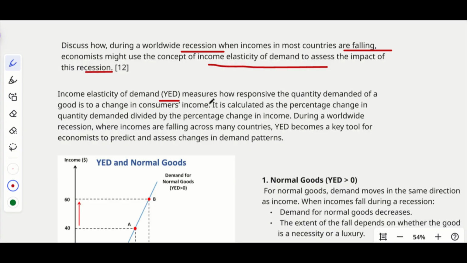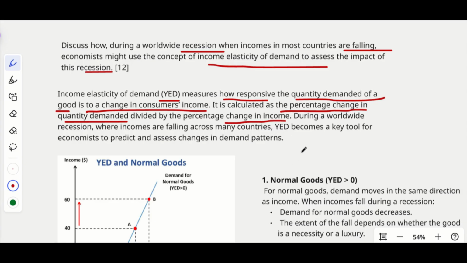So what is income elasticity of demand? It measures how responsive the quantity demanded for a good is to a change in consumers' income. It is calculated as the percentage change in quantity demanded divided by the percentage change in income.